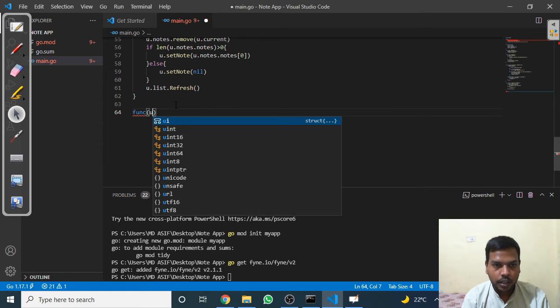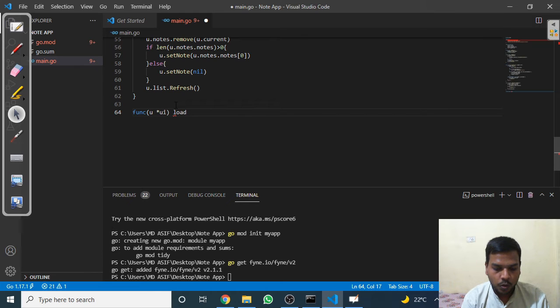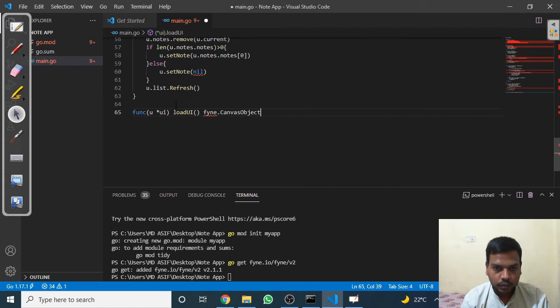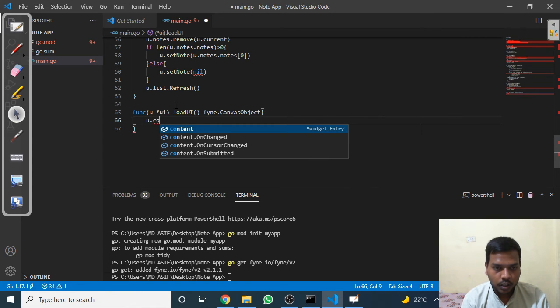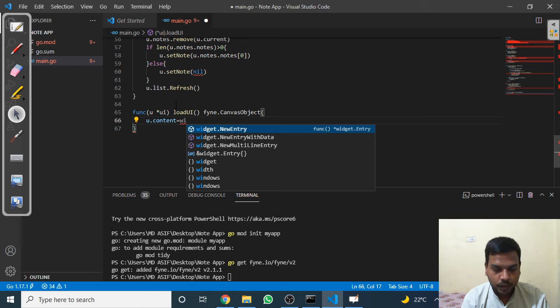Again it will take an argument of user interface type, structure type, and I call it load user interface. Okay, and then it's user interface of canvas object. Okay, and inside it we write content widget, widget.new multi-line entry.